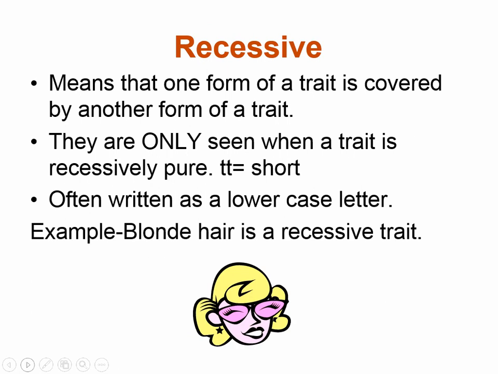And then we also have recessive genes. This means that one form of a trait is going to be covered up by another form of a trait, and it's only seen when a trait is recessively pure. So they're going to have two lowercase letters because the gene is written as a lowercase letter. An example of a recessive trait is blonde hair. Blonde hair is actually a recessive trait, and so let's say you had B for blonde. It would be lowercase b, to show that it's recessive.